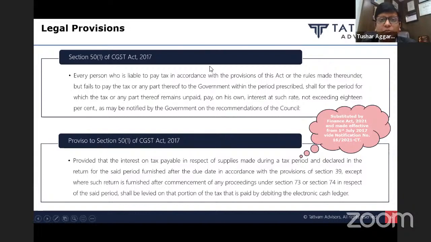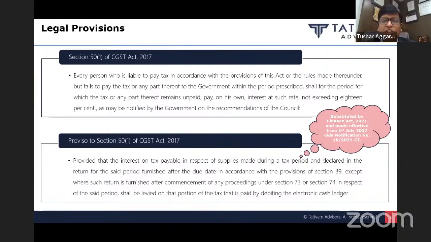Proviso to section 50 subsection 1, and it is effective from 1st July 2017: provided that the interest on tax payable in respect of supplies made during a tax period and declared in the return for the said period, furnished after the due date in accordance with the provisions of section 39, except where the return is furnished after commencement of proceeding under section 73 or 74, shall be levied on that portion of tax that is paid by debiting the electronic cash ledger.